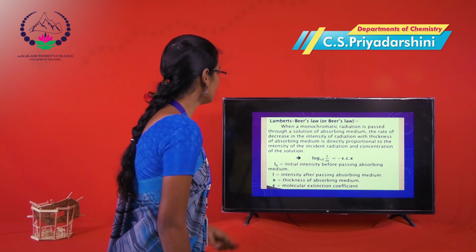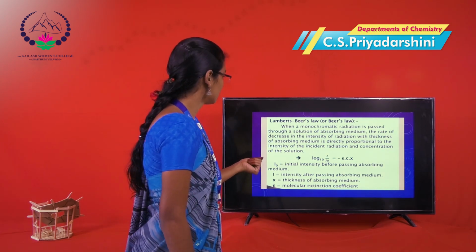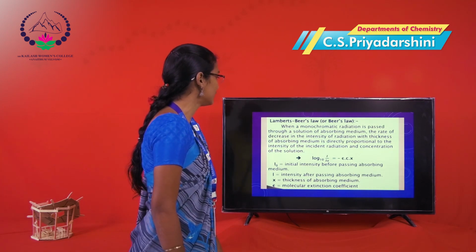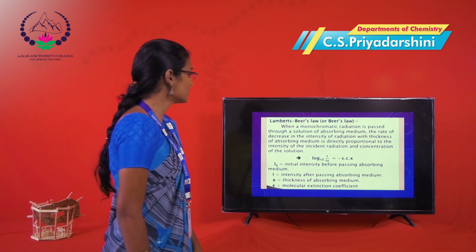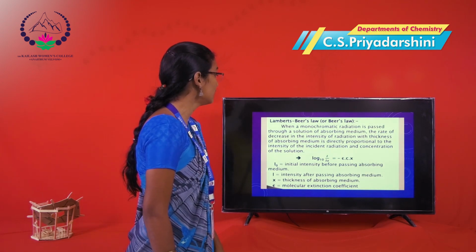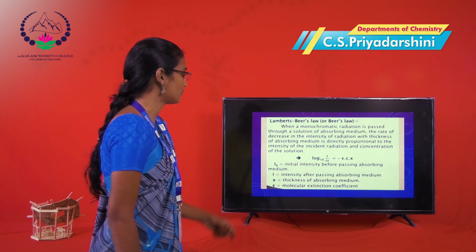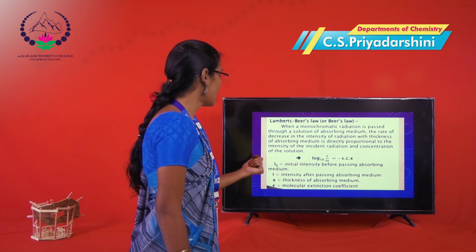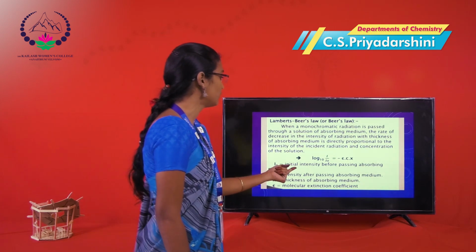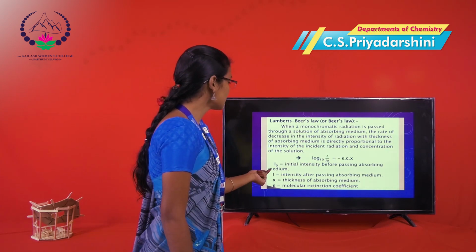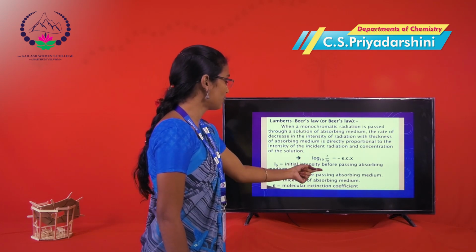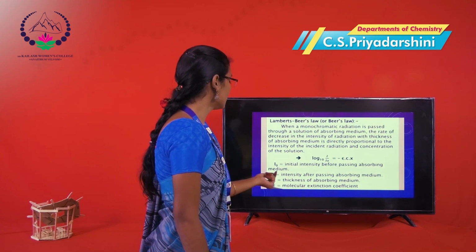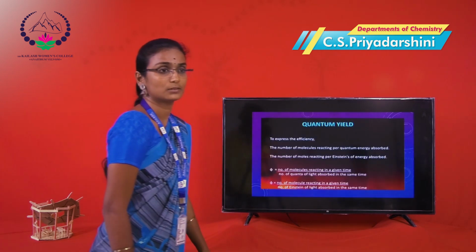Next we discuss Beer-Lambert's law, or Beer's law. When a monochromatic light radiation is passed through a solution of an absorbing medium, the rate of decrease in the intensity of radiation with thickness of the absorbing medium is directly proportional to the intensity of incident radiation and the concentration of the solution. Log10(I0/I) = epsilon Cx. I0 is the initial intensity before passing through the absorbing medium. I is the intensity after passing through the absorbing medium. x means the thickness of the absorbing medium and epsilon is the molecular extinction coefficient.